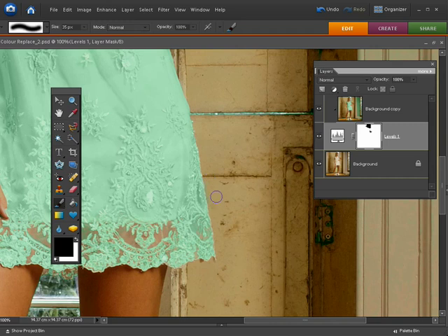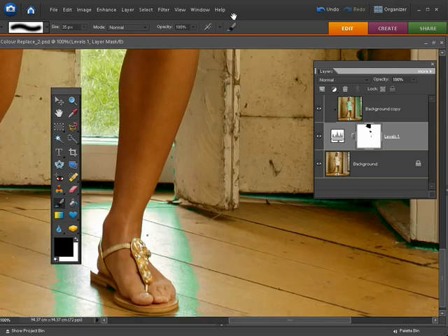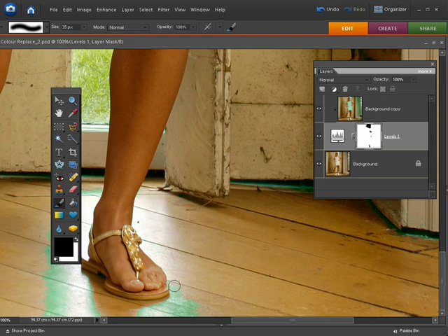I'm going down the edge of the dress, and of course along the wall like here. I'm just going to concentrate on the bits directly around the edge of the girl for the moment. I'm not going to worry about anything that's further away from those edges. You've got some reflection here which has taken up the colour.